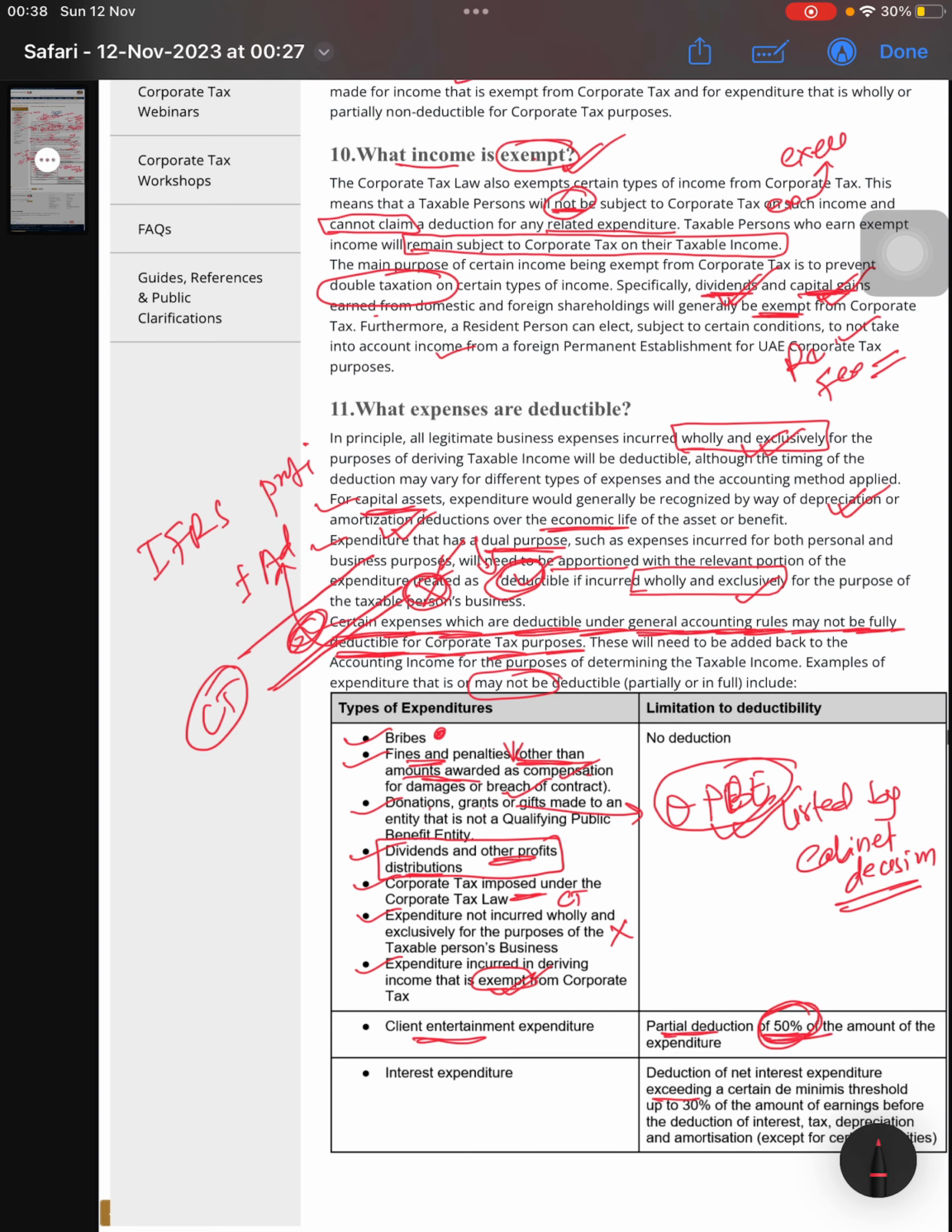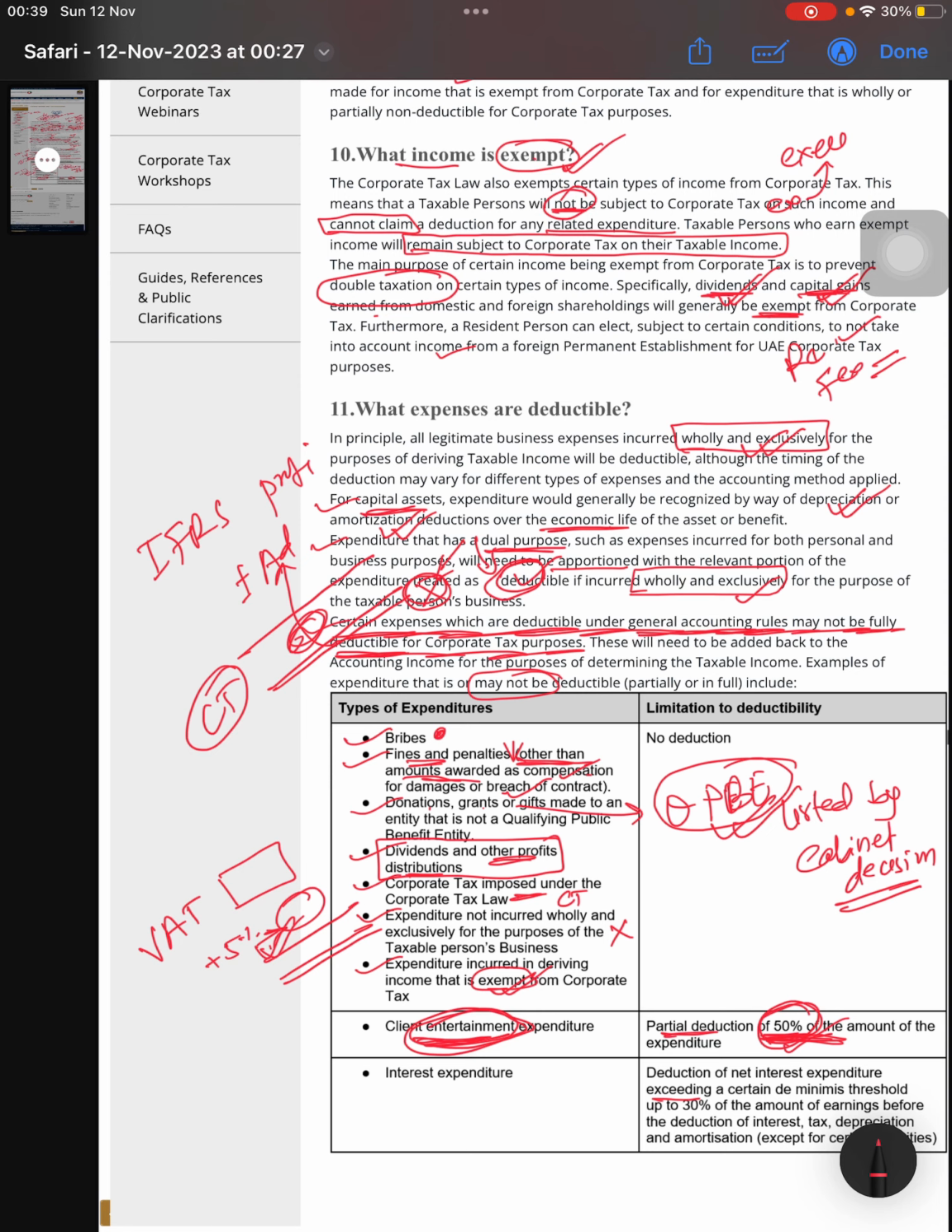And why the 50%? If you are going through VAT also, in VAT there is input VAT. Whatever expenditure you have made, certain expenditure has 5% VAT also. In VAT, you can't take the input of this 5% if it is for entertainment purposes. So you can't take the input VAT on entertainment expenditure. But in corporate tax they have allowed 50%. 50% of the expenditure will be allowed, and 50% you are not allowed to take as per the corporate tax law.